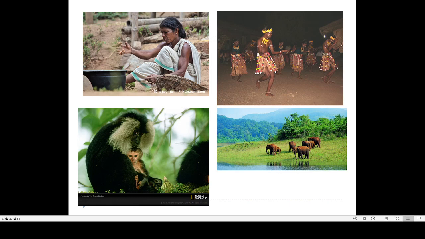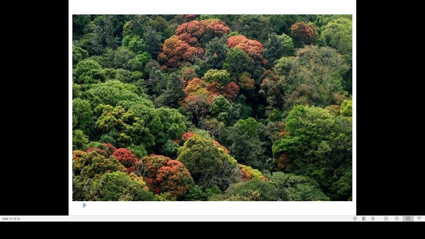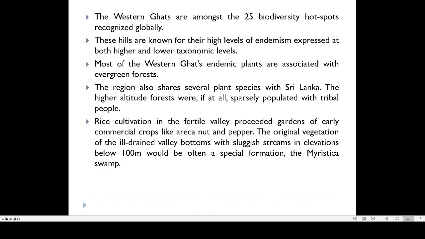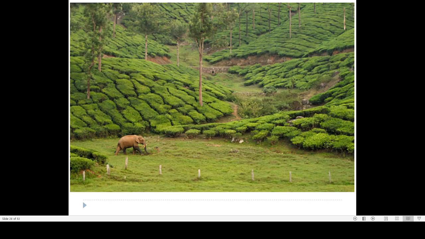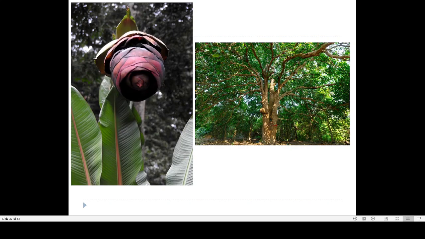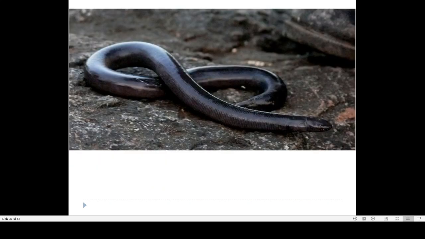Then there are some pictures regarding the animals and tribal groups of the Western Ghats. The importance of the Western Ghats is that they are considered biodiversity hotspots. Then I will show you some pictures. See, this is a common problem nowadays: elephants entering agricultural areas. So these are all pictures showing the biodiversity of the Western Ghats.